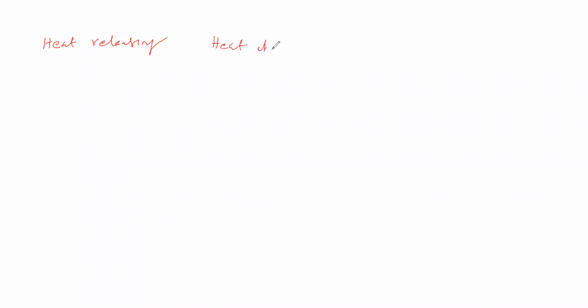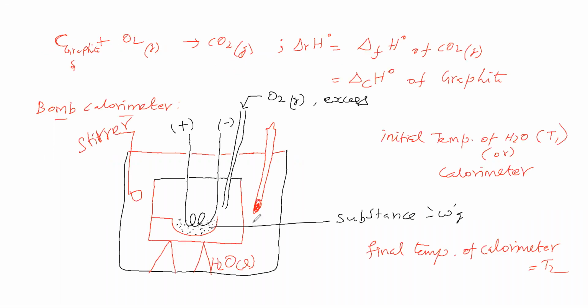The water absorbs heat and the calorimeter absorbs heat. All the parts together are called the calorimeter. So the substance undergoing combustion releases heat, and that heat is absorbed by all the parts of the calorimeter and the water.